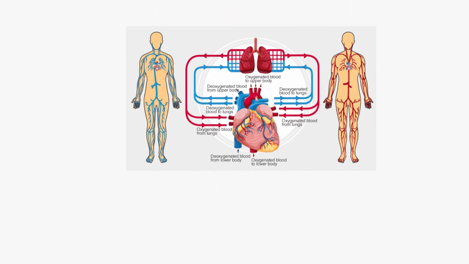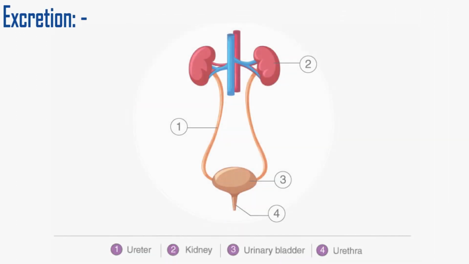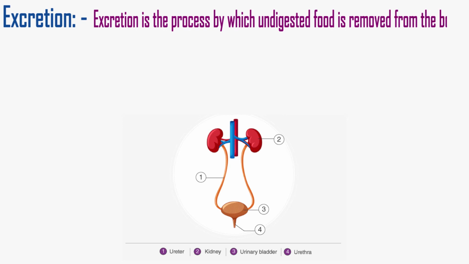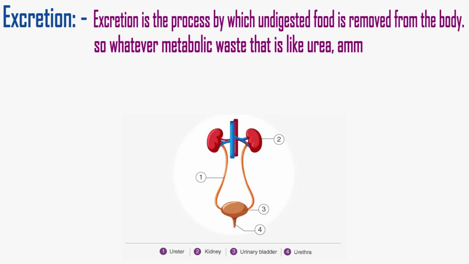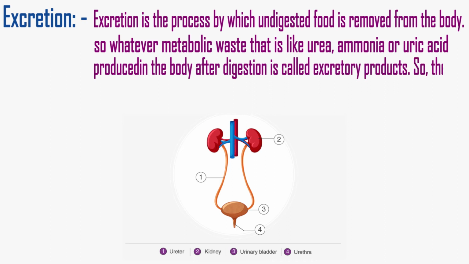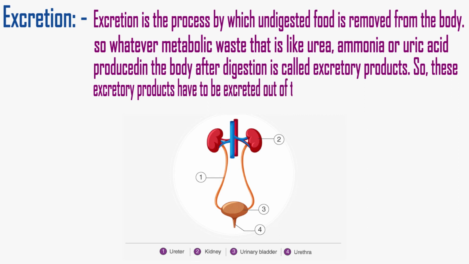After this, the next life process is excretion. Excretion is the process by which undigested food is removed from the body. So whatever metabolic waste, like urea, ammonia or uric acid, is produced in the body after digestion, it is called excretory products. These excretory products have to be excreted out of the body.